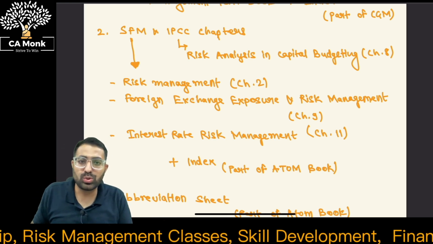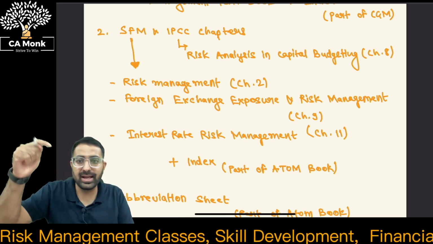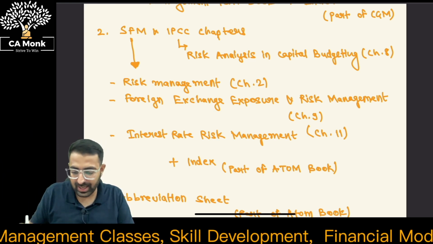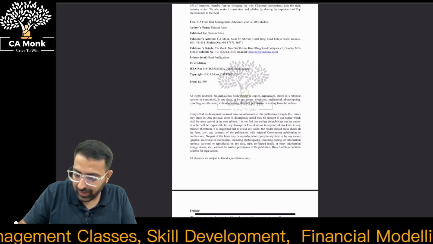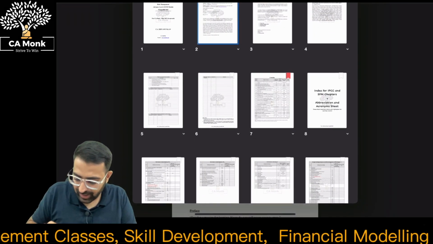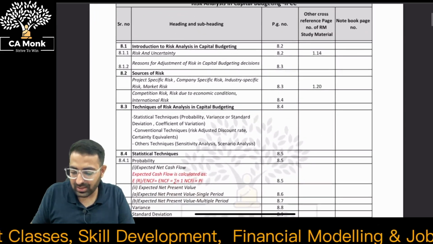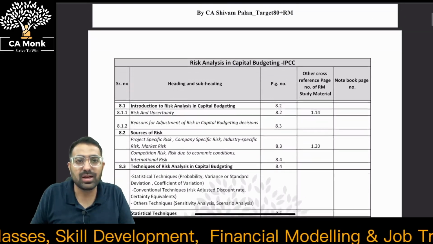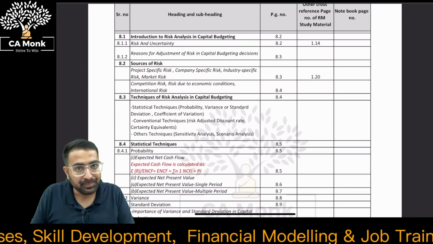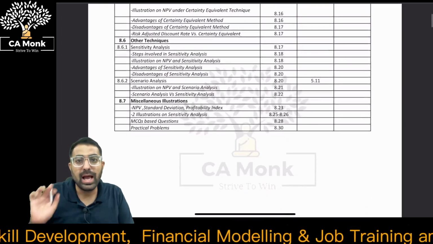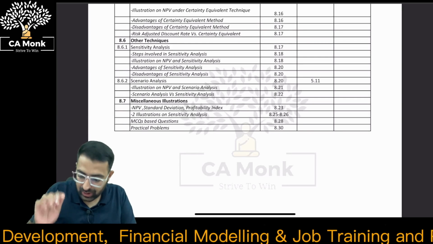For the students who don't have the SFM and IPCC index, request you to check the description link, free resources. I've uploaded the index over there. Those who have my Atom book can just scroll it out. SFM and IPCC index is easily available here. I have just marked the page numbers as well. These page numbers are of IPCC, right? So that is something you need to look into whenever you are studying the same.